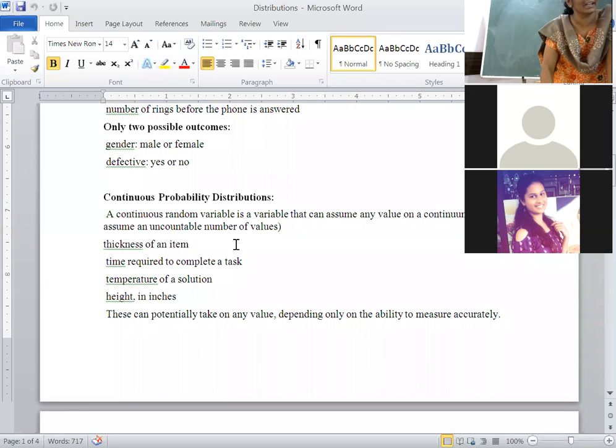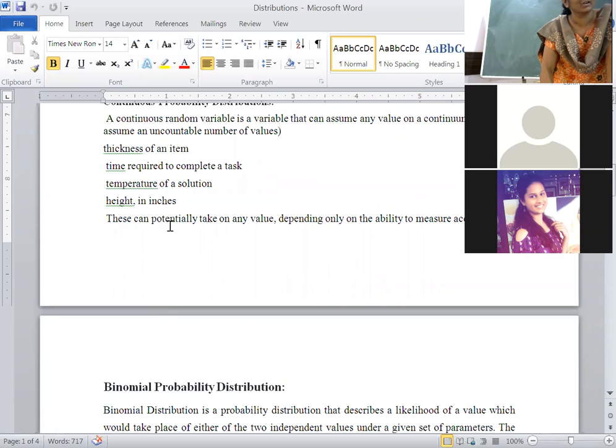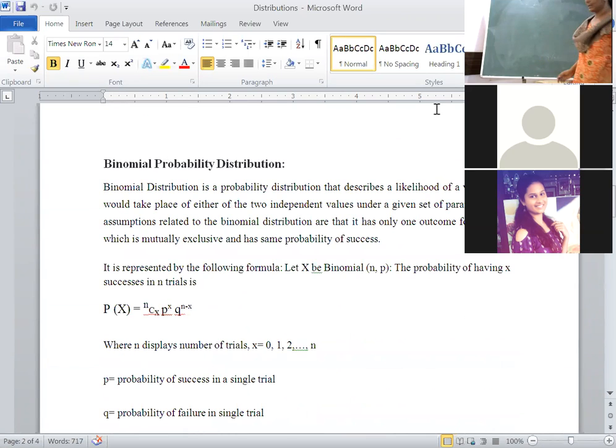Okay. Continuous random variable examples: thickness of an item, time required to complete a task, temperature of a solution, height in inches. These are called continuous random variables. Okay. Right now we will discuss the binomial distribution. This is important from a research perspective as well as an exam perspective. Okay. Here I told discrete distributions, n number of discrete distributions: binomial, Poisson, geometric, hypergeometric, negative binomial.